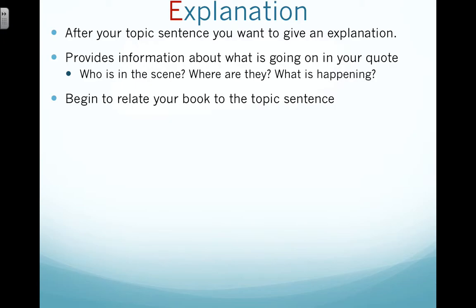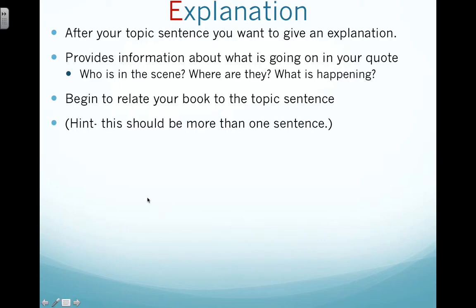You're also going to begin to relate your book to the topic sentence. This should be more than one sentence long. If you're giving enough detail about the quote and you want to talk about who is in the scene, where are they, and what is happening, this should be at least 2 sentences long.